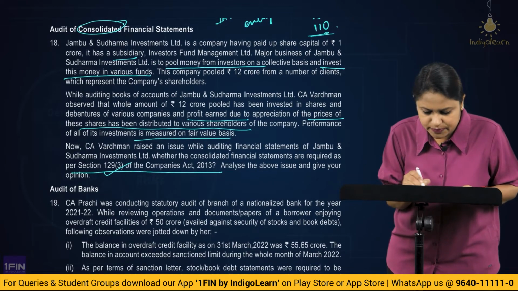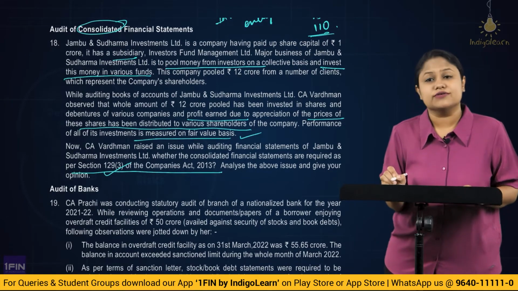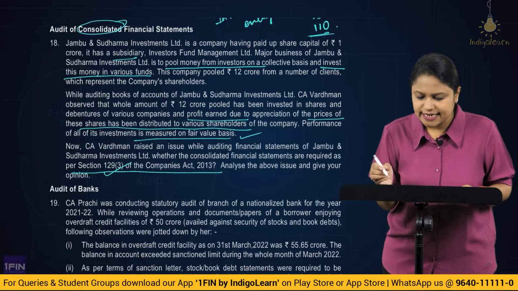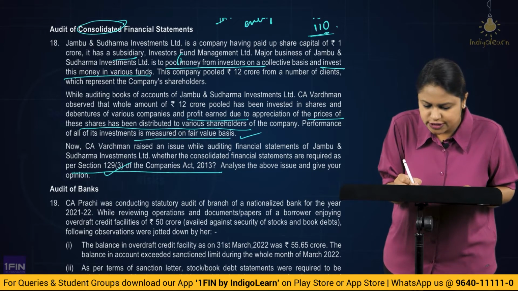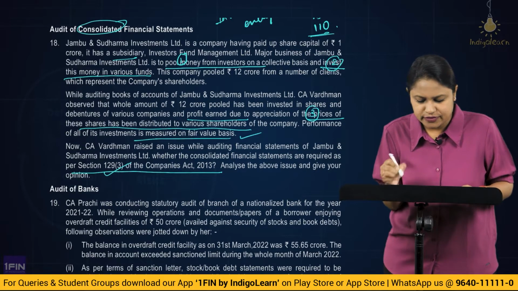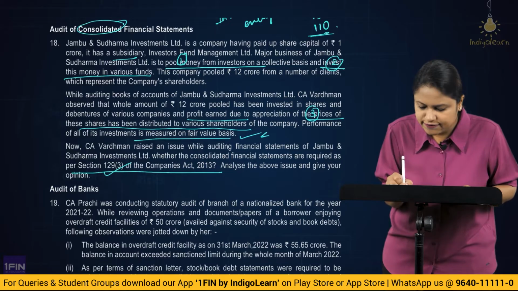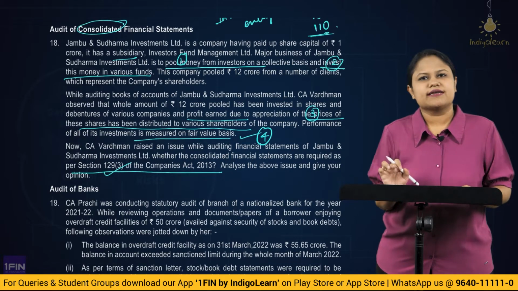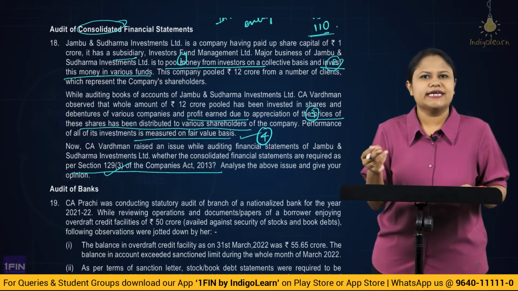Correct? And all of the performance of the investment is measured at fair values. Correct? So, these are the criteria given in Ind AS 110. That means first is to pool the monies together, then to invest this, then whatever appreciation is happening you have to give it back in the form of return, and the fourth one is that performance is measured on fair value. If all of these criteria are fulfilled, it becomes an investment entity.